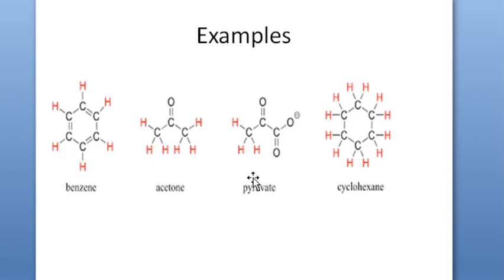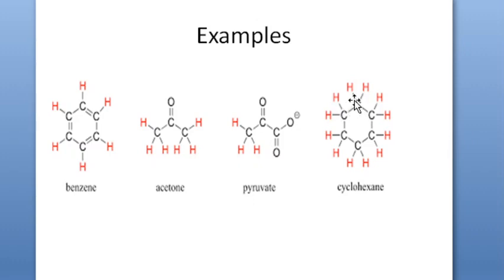In the case of pyruvate, have a look at this. All the 3 hydrogens are experiencing a similar kind of magnetic environment. Though this appears to be close, usually all the 3 hydrogens will experience a similar kind of environment. Similarly, in the case of cyclohexane, this CH2 will have the same environment as this CH2.